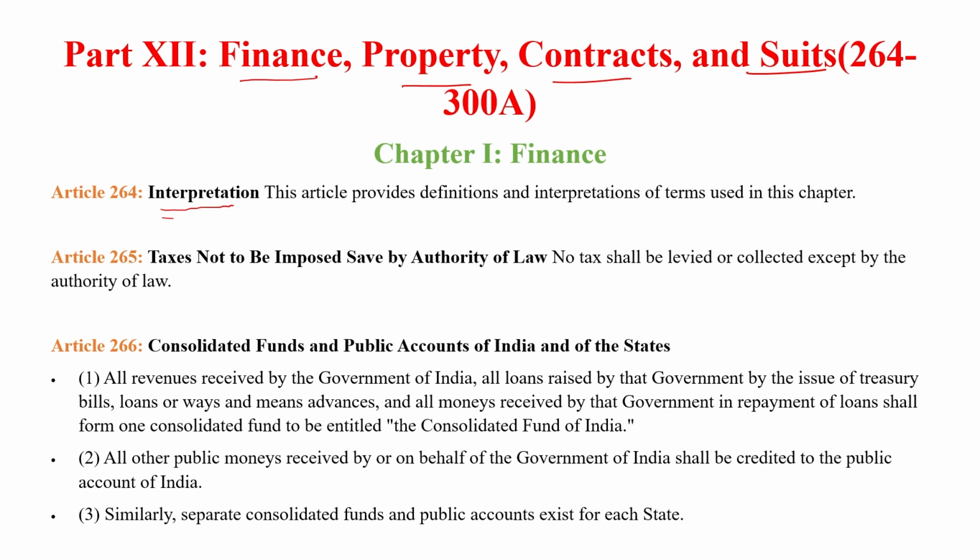What are the authorities of the central government to distribute or collect taxes, and the same for the state government also. We will discuss property, contract, and also Article 300A, which deals with the right to property as a legal right. The articles related to finance, property, contracts and suits are between 264 and 300A. So in Part 12, we have to deal with the articles between 264 and 300A.